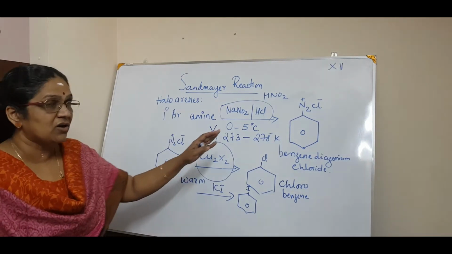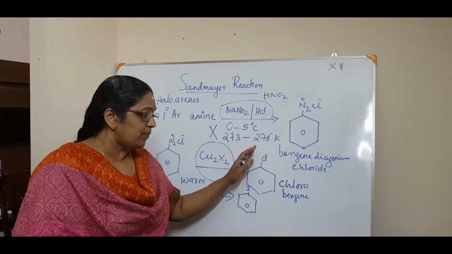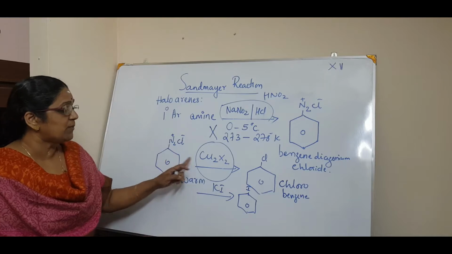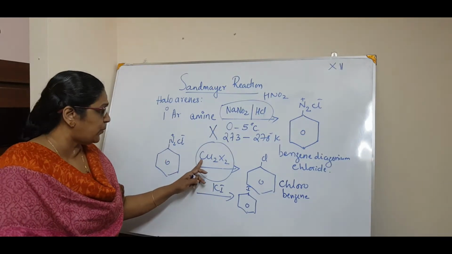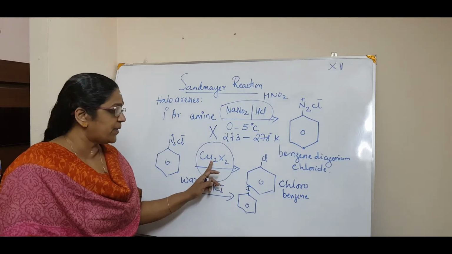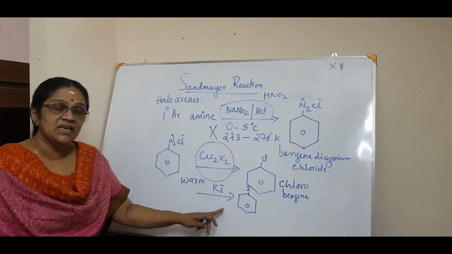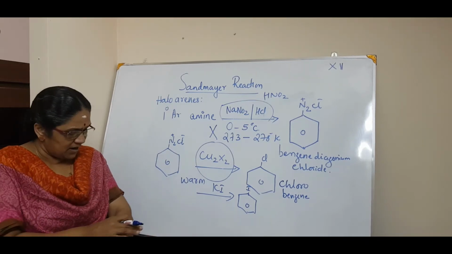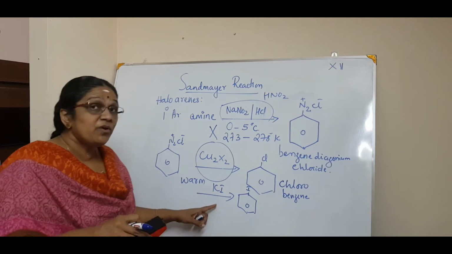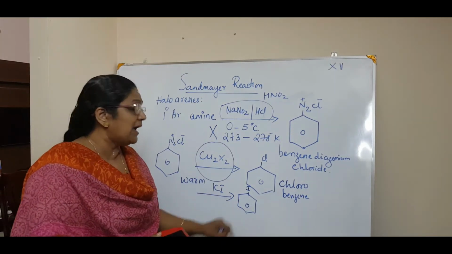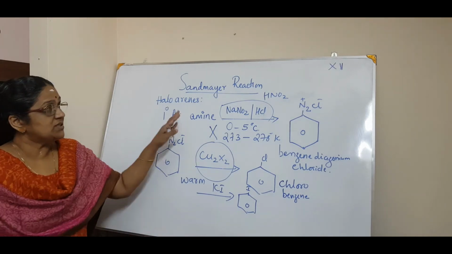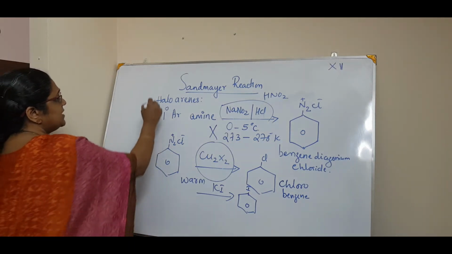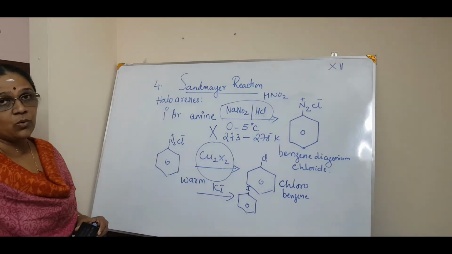Normally in the Sandmeyer reaction, when you need chlorobenzene or bromobenzene, you treat the freshly prepared benzene diazonium chloride with Cu2X2, that is cuprous halide. But if you want iodobenzene, you just shake with warm potassium iodide. You know, right? In the lab you have seen the potassium iodide. That also we will freshly prepare. So with potassium iodide, you will have iodobenzene. Okay, so this is about the Sandmeyer reaction. We are on the fourth reaction, that is Sandmeyer's reaction. Hope you have understood.